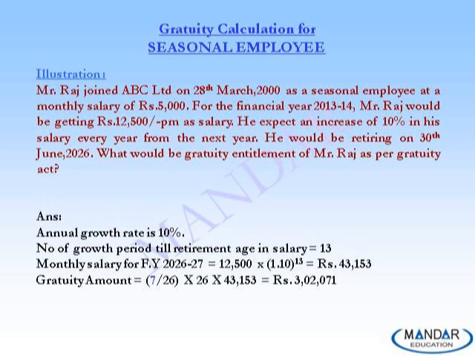Now in case of the seasonal employee, let us take the same example. The only difference we will find here is that this 15 has been substituted by 7. So his gratuity entitlement will be 3,02,071 rupees instead of 6 lakh rupees which a permanent employee gets.